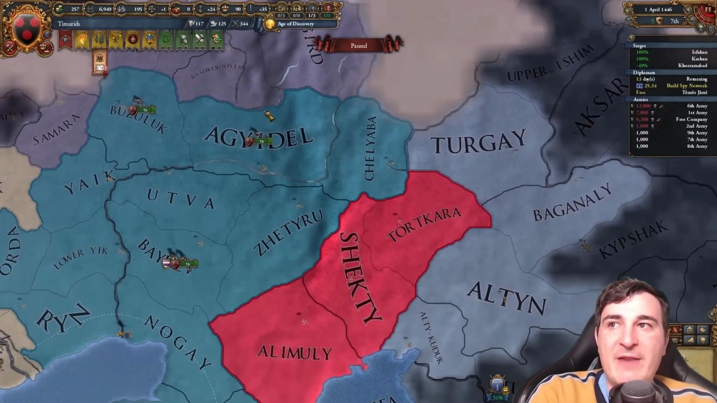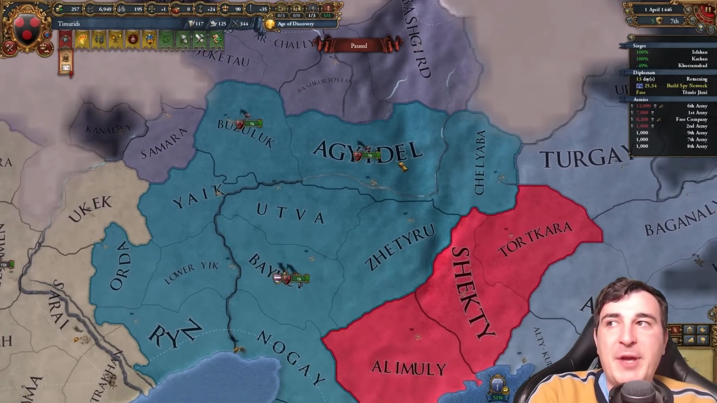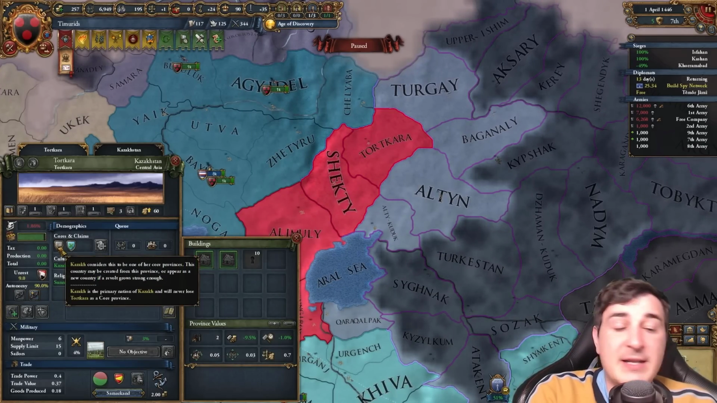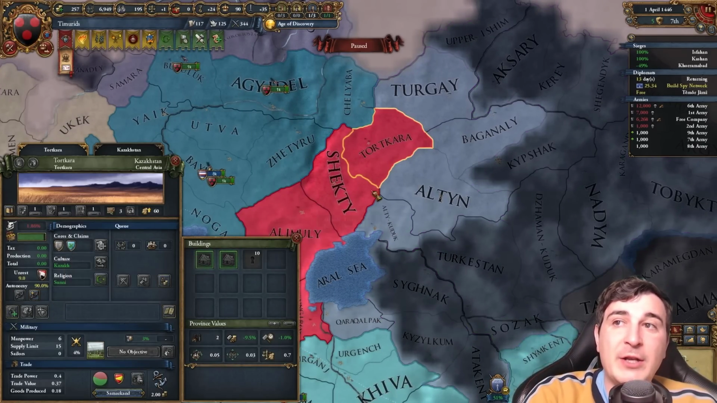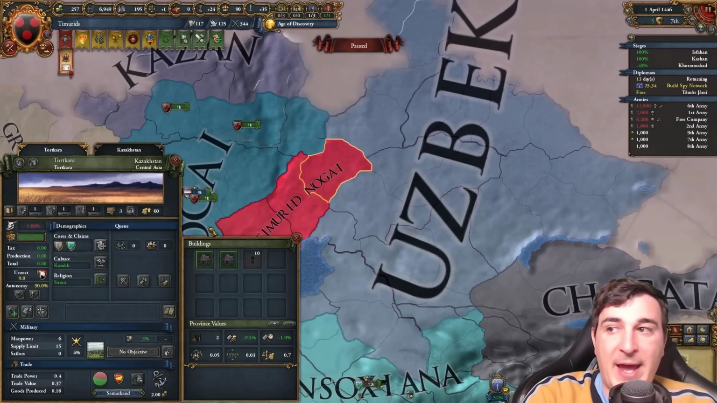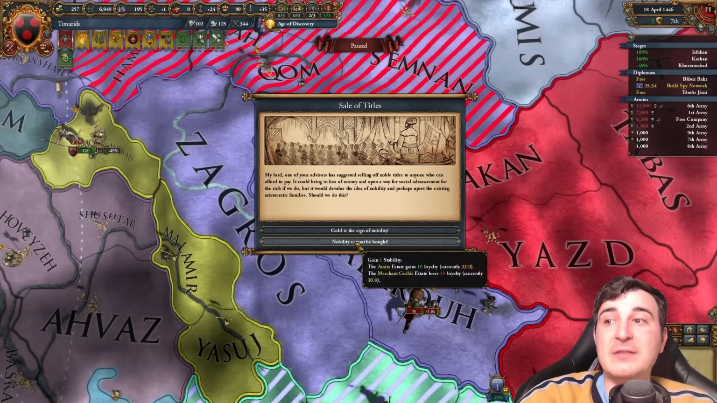We're taking it so we can have access afterwards into the north a little bit more. Probably should have taken Telyabia as well, but it's fine. The reason I did that is so I have the Kazakh nation that I can release now, and look how many cores Kazakhs have. They basically have the entirety of Uzbek and half of Chagatai that I could feed them afterwards. Sell of titles. Don't mind if I do, sir.